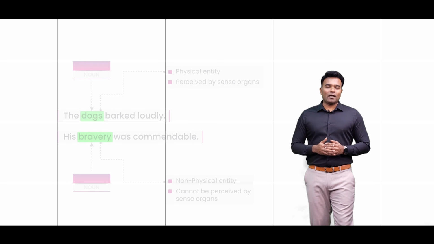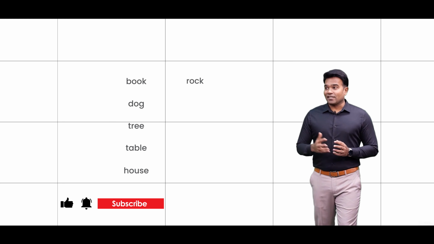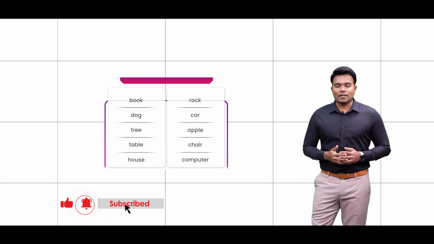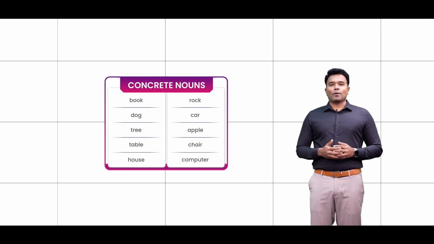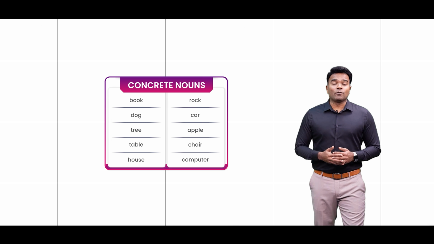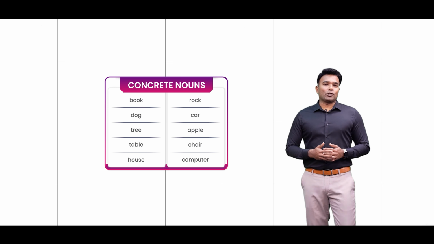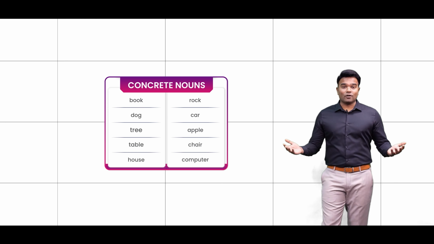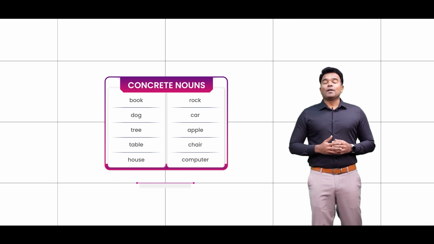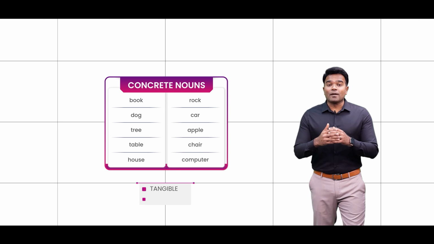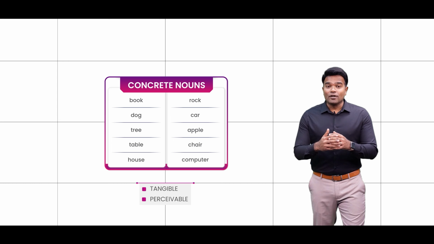All of these words in English are what we categorize as the concrete nouns. There are quite a lot of words, but I have listed a few words here for your reference, and I'm sure you realize that all of these words represent such objects which are tangible and which are perceivable by our 5 sense organs.